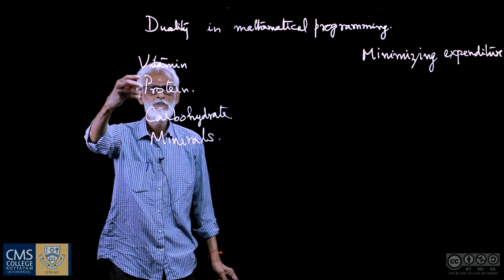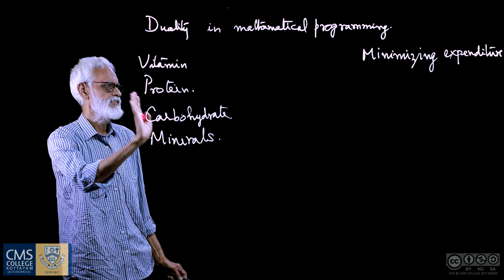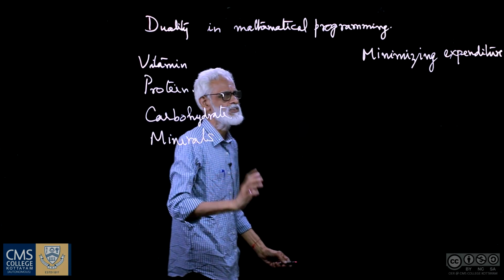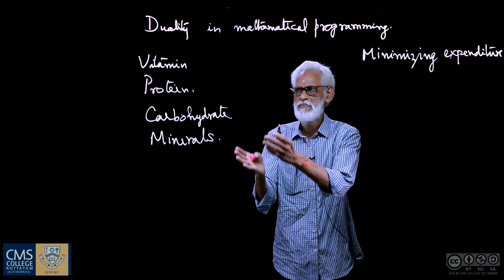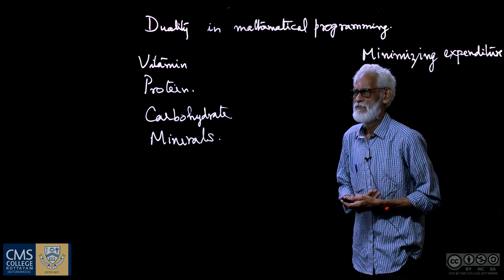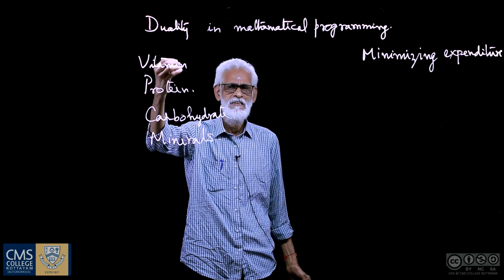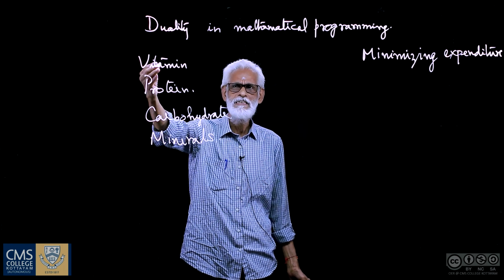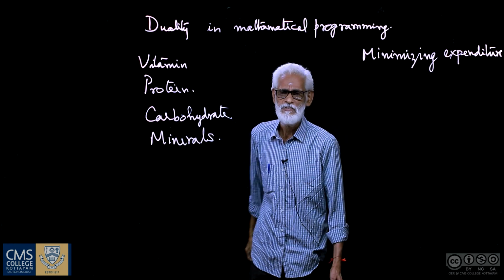So there are requirements of all these quantities, certain minimum at least is required, and therefore we had to spend money for purchasing these items. Items would mean we are not buying vitamins, rather processed food containing these vitamins, then protein, carbohydrate, minerals, and so on.